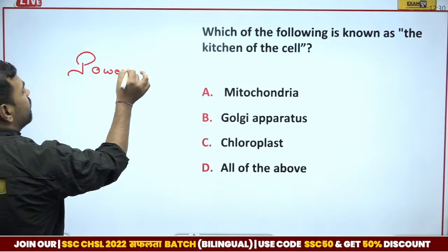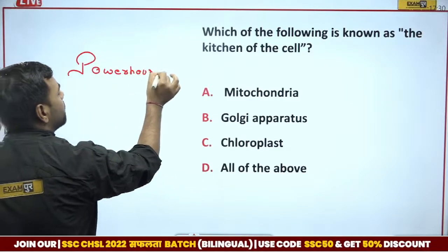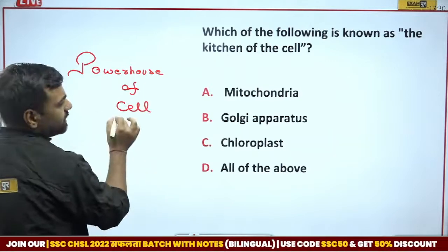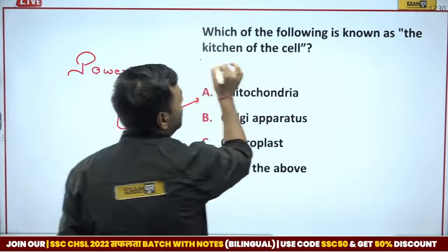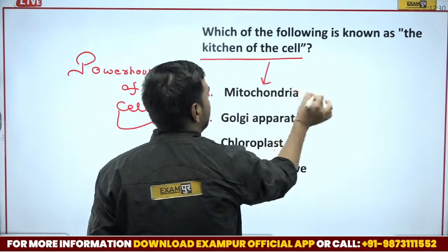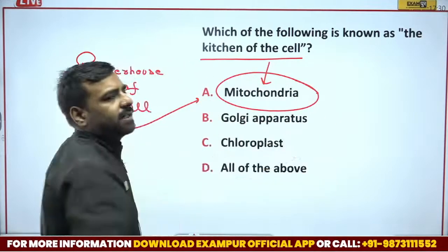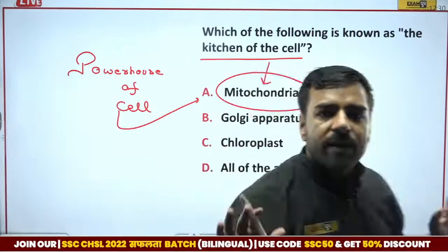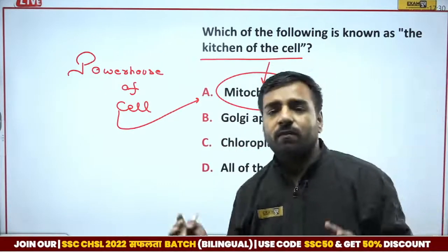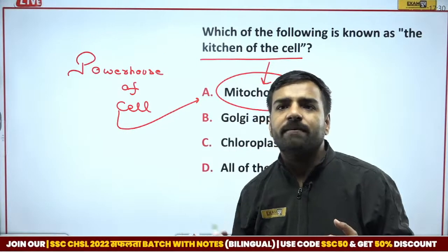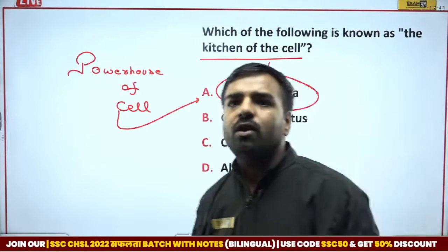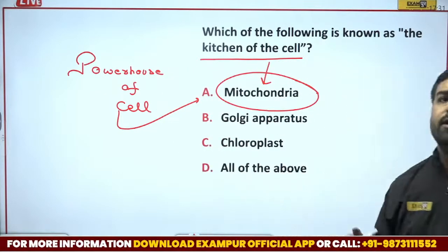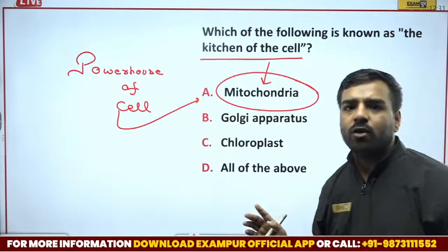Whenever someone asks you about the powerhouse of the cell, or the kitchen of the cell, we have mitochondria as the correct answer. Why is it so? Whenever we talk about energy, we talk about cellular respiration, right? You're going with all of the above, Vikram? No, for the kitchen of the cell, we will be having mitochondria.